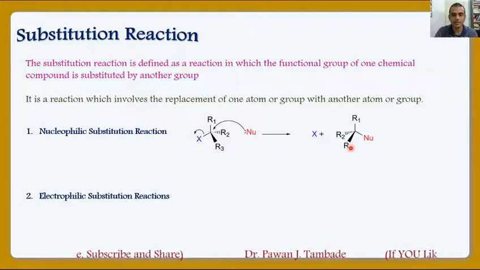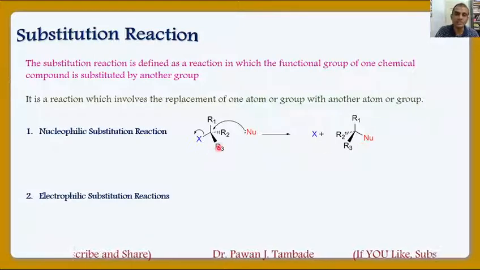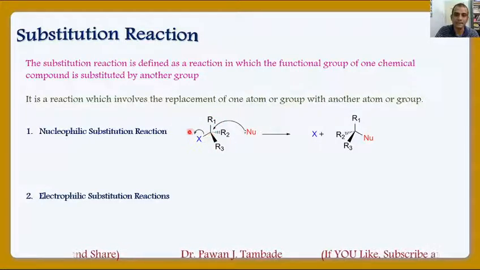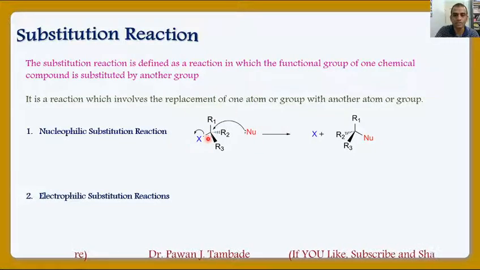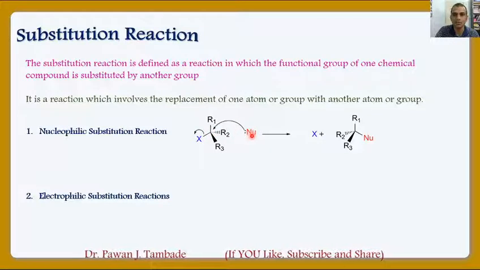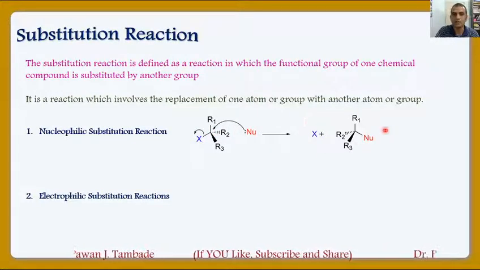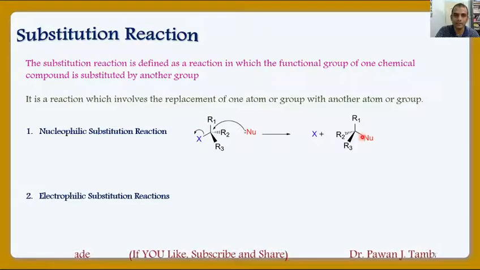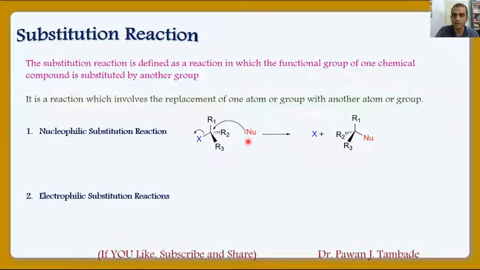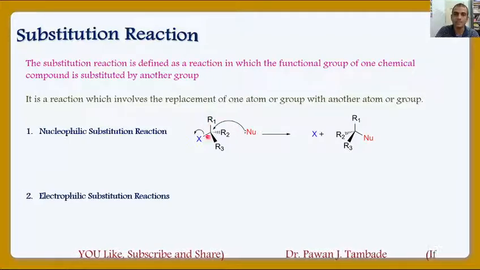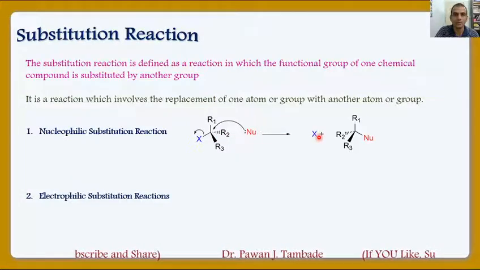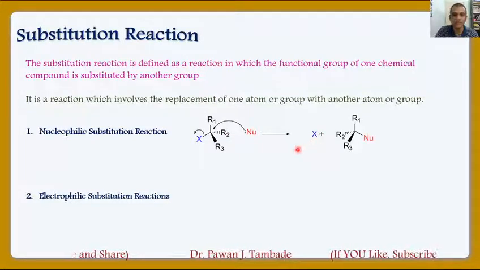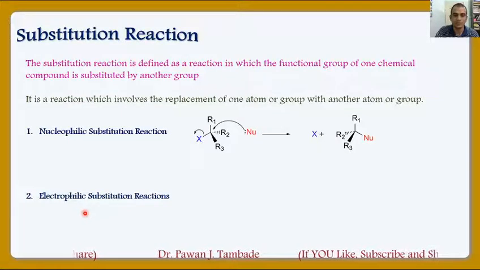So this is an example of nucleophilic substitution reaction. In this reaction, from this starting material, this X is a leaving group which left this molecule and nucleophile will take its position. So X is substituted by this nucleophile. So such reaction is nucleophilic substitution reaction. If this starting material is aliphatic, then this is aliphatic nucleophilic substitution. However, if this group is aromatic system and X is attached to aromatic system, then we will call it as aromatic nucleophilic substitution reaction.